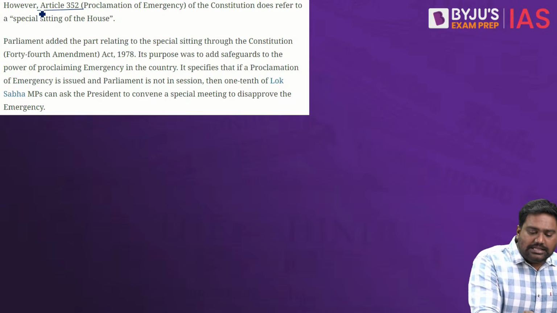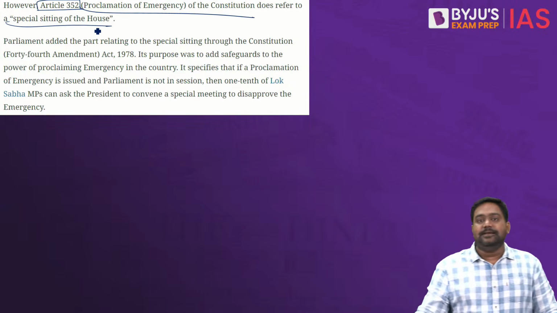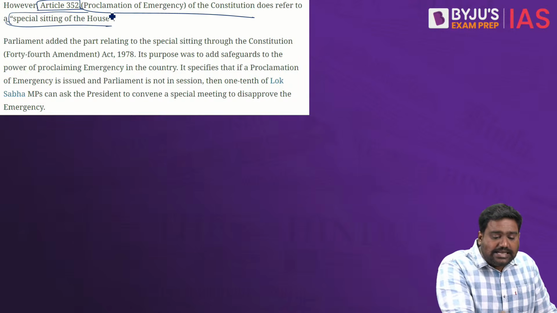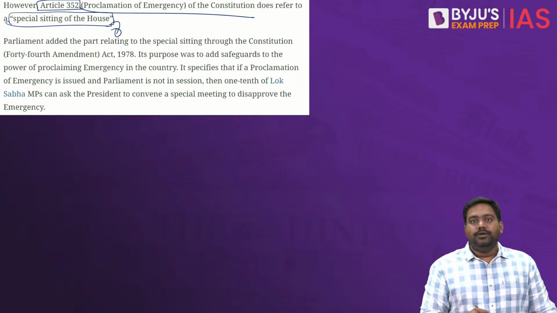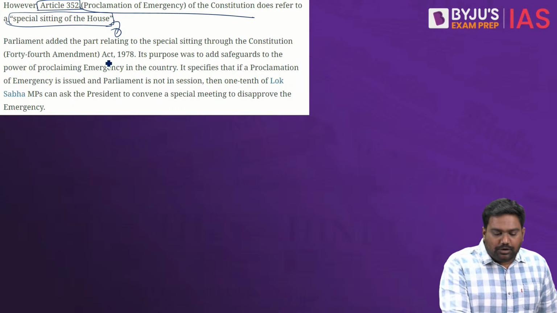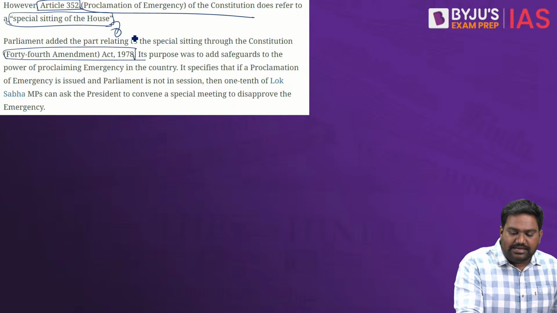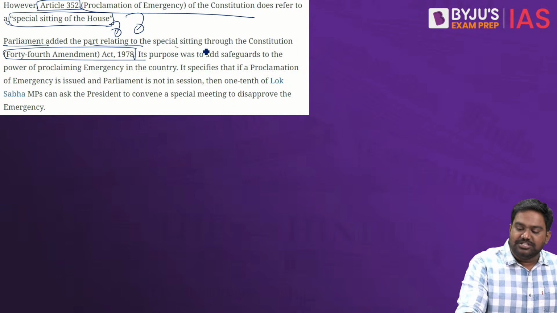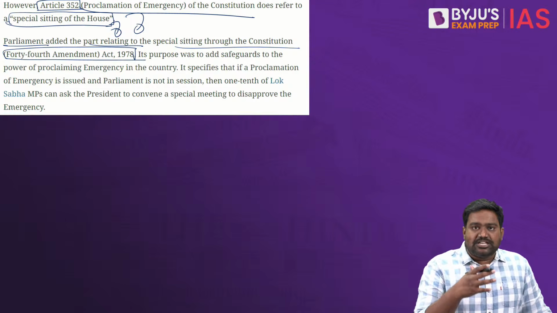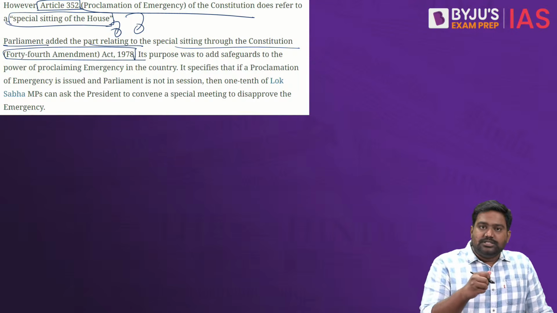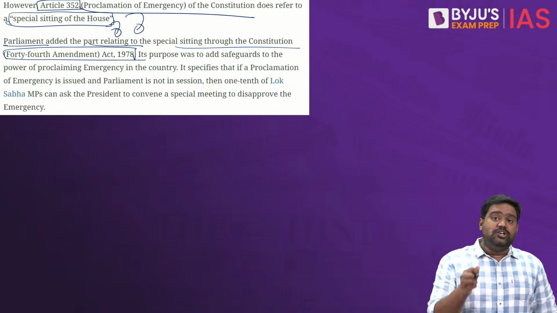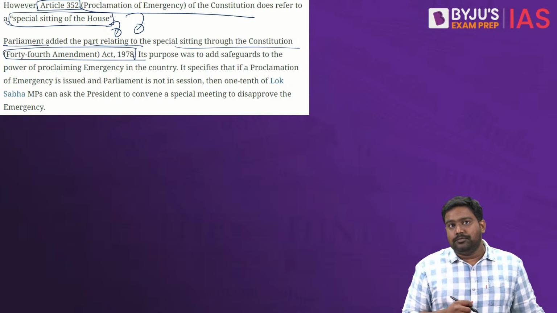However, under Article 352 that deals with national emergency, the word special sitting of the House has been used. This was added through the 44th Amendment Act in 1978 following the national emergency. Because during the national emergency of 1975, some of the provisions of Article 352 were seen to be misused by the then Indira Gandhi government.